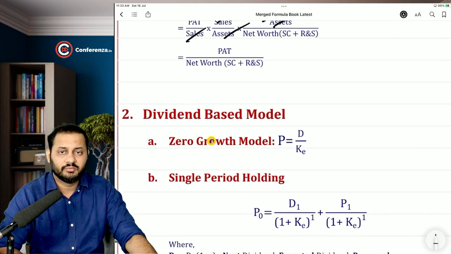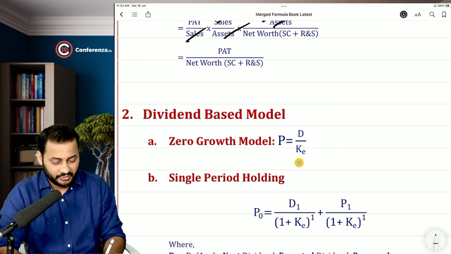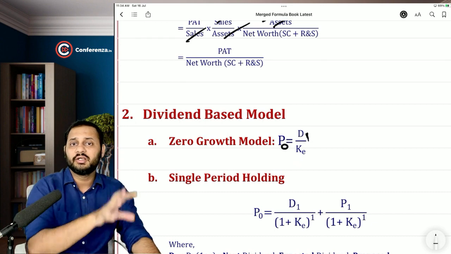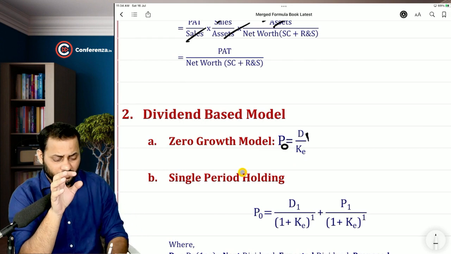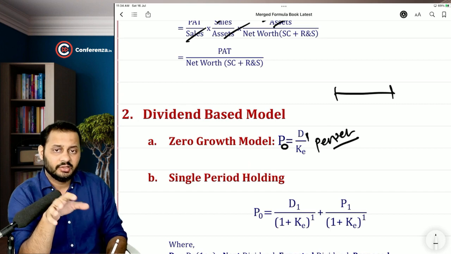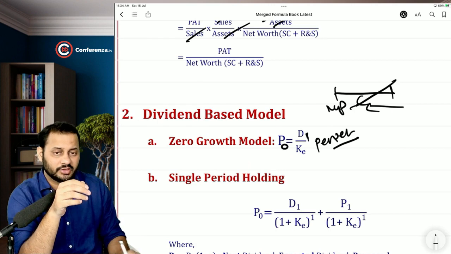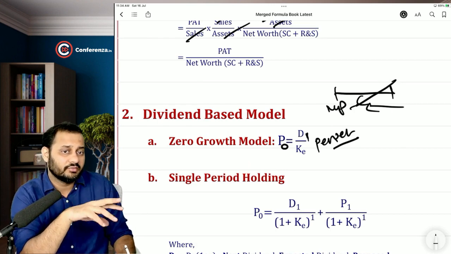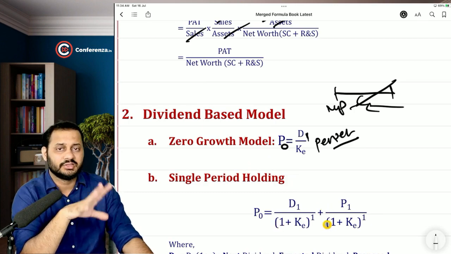Okay, dividend based model. Then we saw Gordon's growth model. So if there is no growth, market price is nothing but dividend divided by cost of equity. Ensure that this dividend should be D1 if you want to calculate P0. The cash flows in the numerator are always a year ahead. Okay. Then single period holding. If we are holding a share for just one period and not perpetuity, this is perpetual, right? But if we are holding it for one period, that means the market price today is nothing but the dividend's present value and the market price at which we will be selling at the end of year 1. So it is nothing but D1 present value, P1 the selling price, present value.